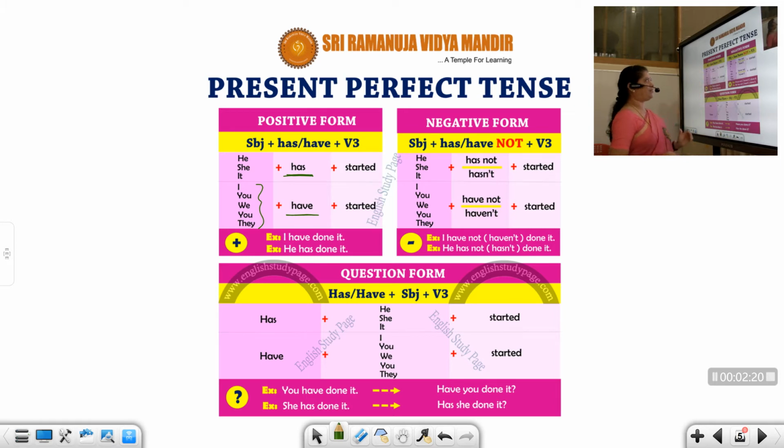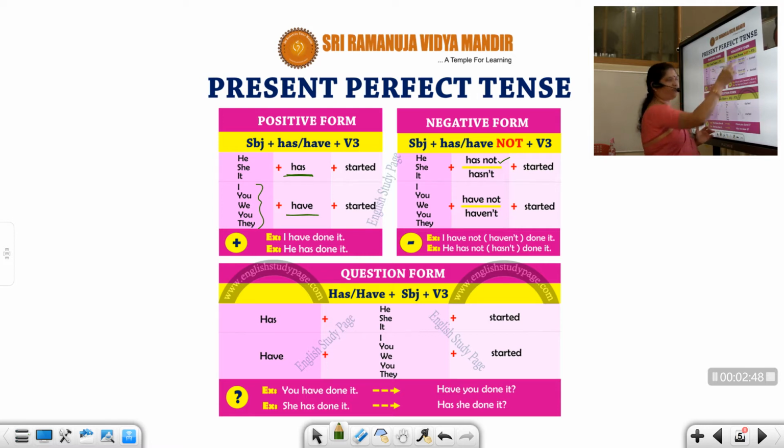Now coming up to negatives. He has not. You can see for has you have applied not there. Or you can also say in a short form hasn't. He hasn't, she hasn't, it hasn't. And for the first person, second person, first person singular and plural, second person singular and plural, and third person plural, we use have, same like this, and you will add a not.